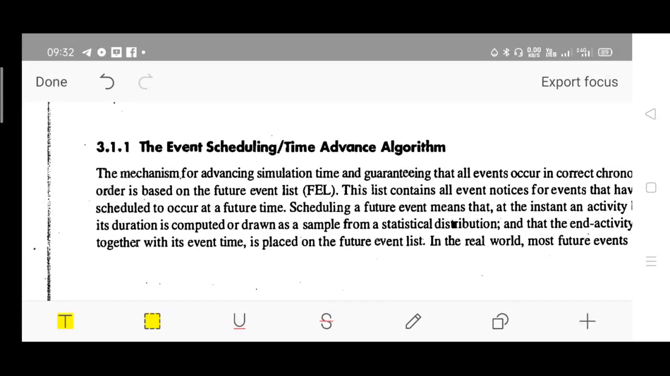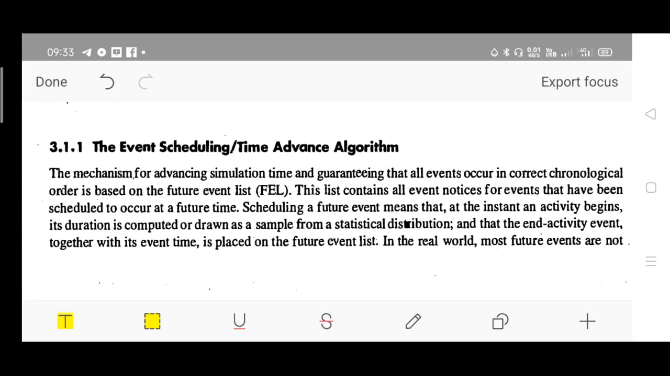To study the FEL and the event scheduling time advance algorithm, you need to go through this. This is one of the important topics from this chapter. The mechanism for advancing simulation time and guaranteeing that all events occur in correct chronological order is based on a list called the FEL. FEL is used for that purpose only.